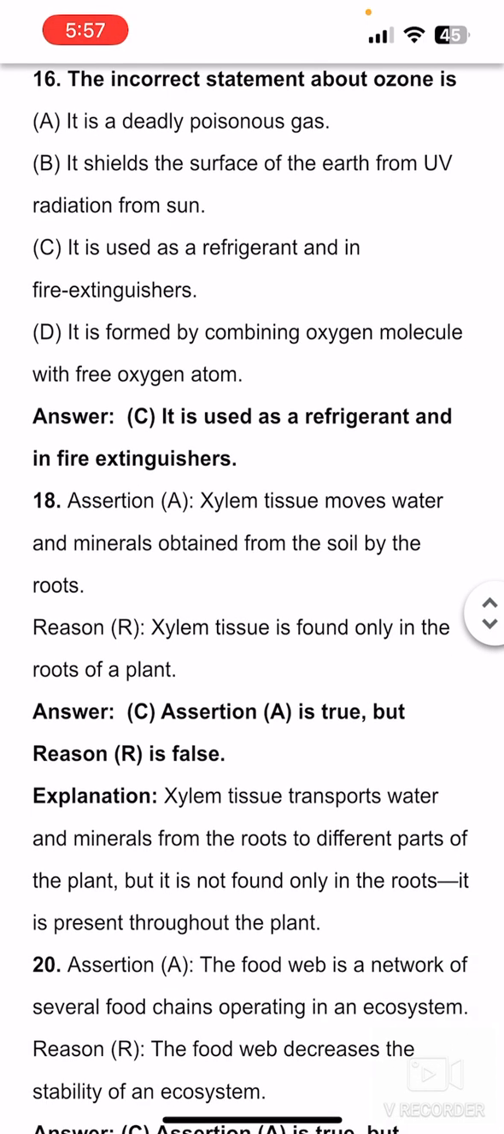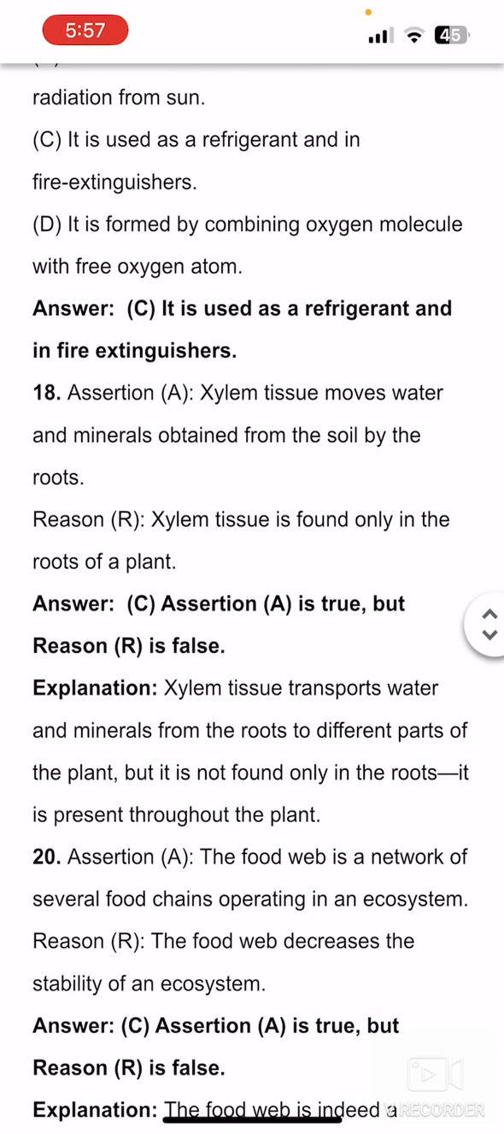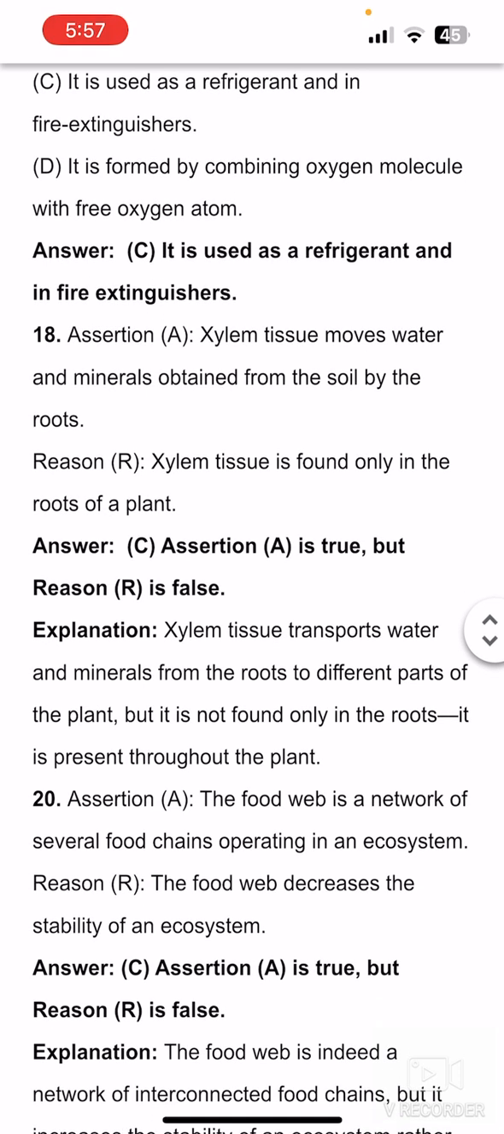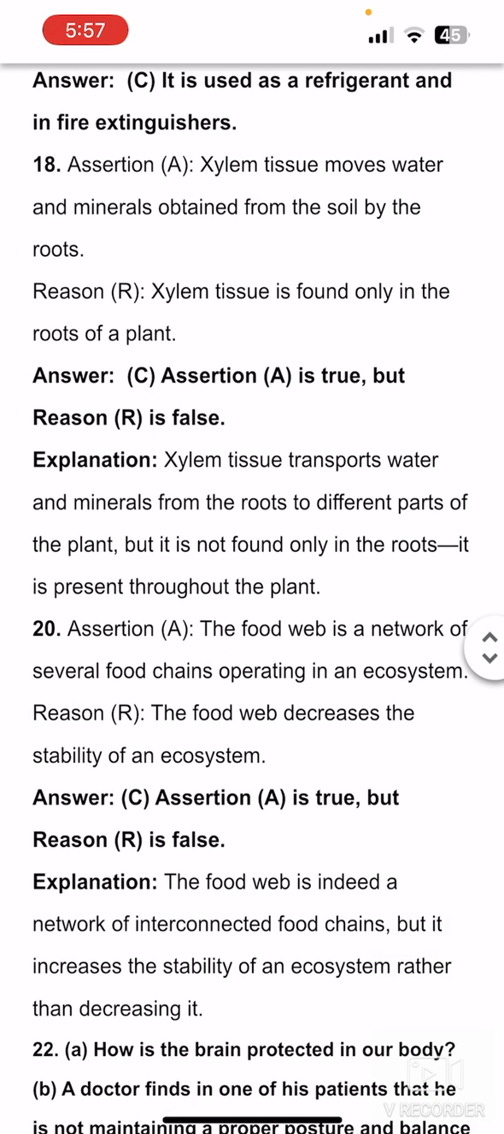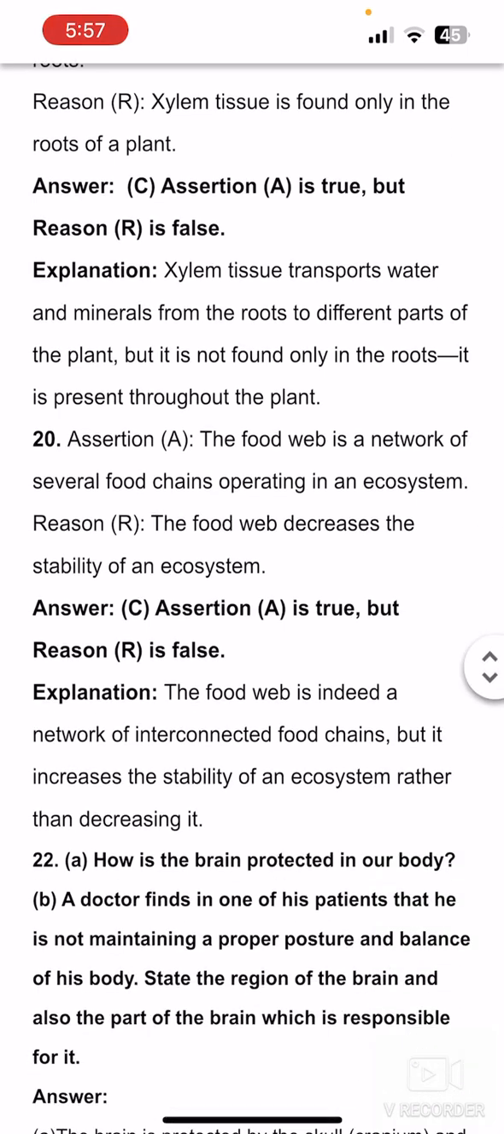Next, in assertion reason a question came: xylem tissue moves water and minerals obtained from the soil by the roots, and the reason is xylem tissue is found only in the roots of plant. So see, the answer is assertion is true but reason is false. Xylem helps in transport of water and minerals from the soil, but saying it is present only in roots is wrong, because it is present in the stem part, throughout the plant.